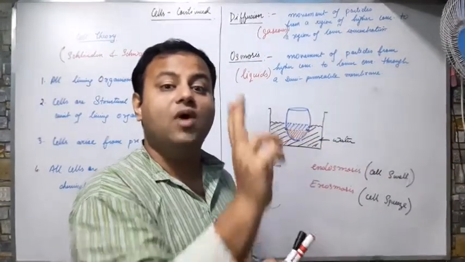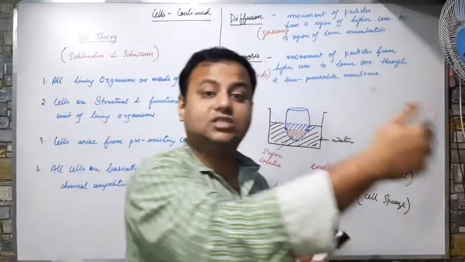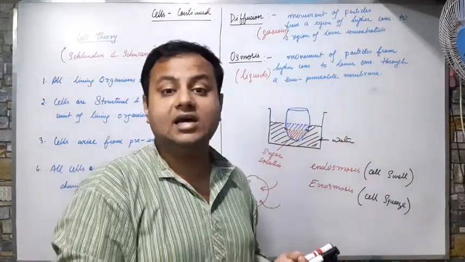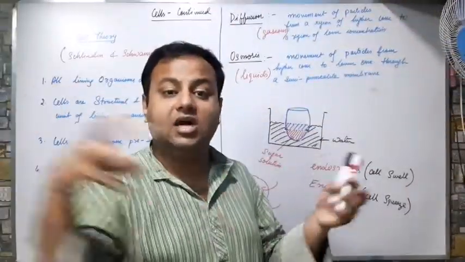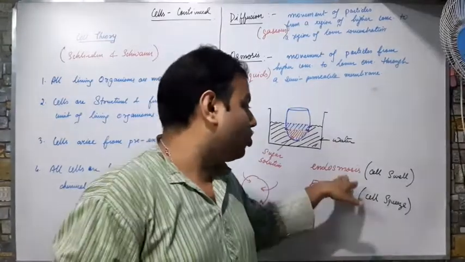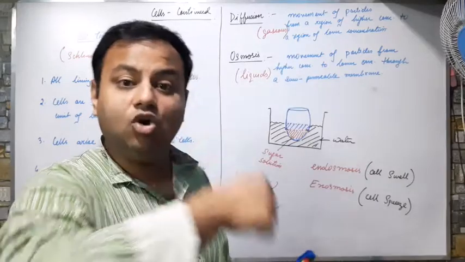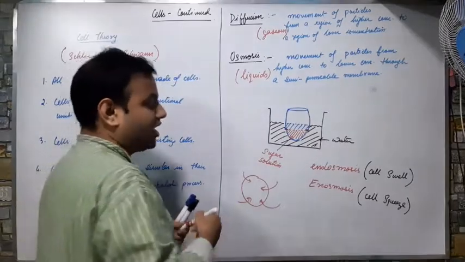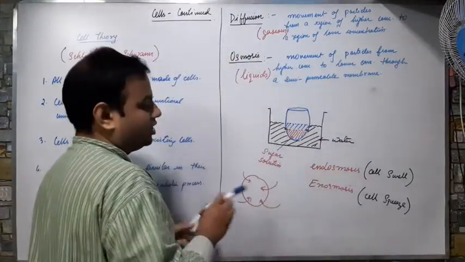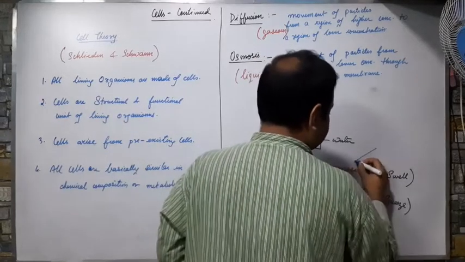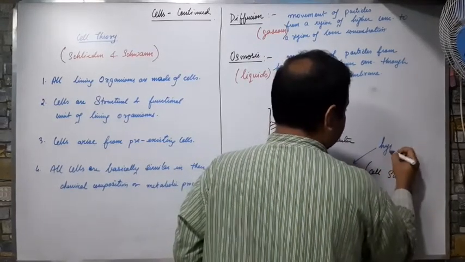This means more water is present outside and less water and more salt is present inside. Then the water from the surroundings will come inside the cell, and that is called endosmosis. Such a solution where endosmosis takes place is known as a hypotonic solution. Endosmosis takes place in a hypotonic solution.